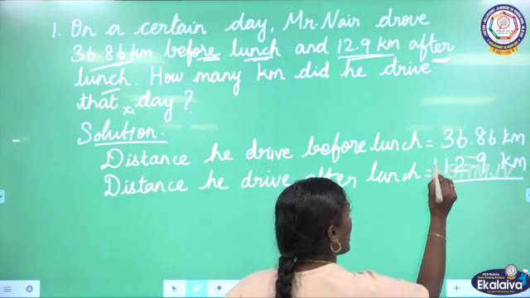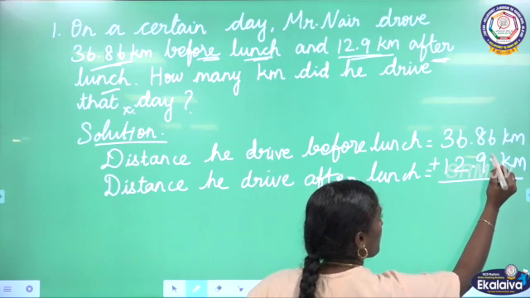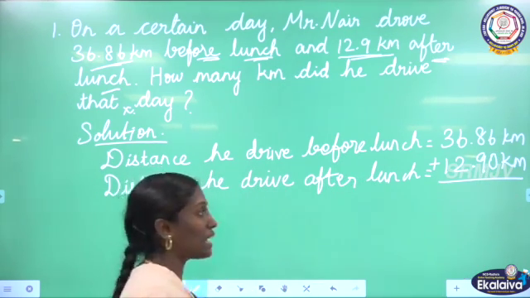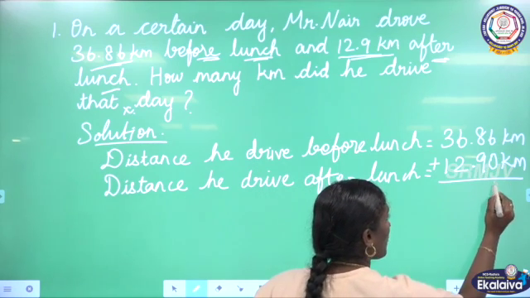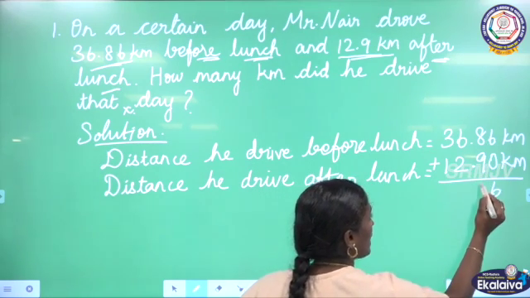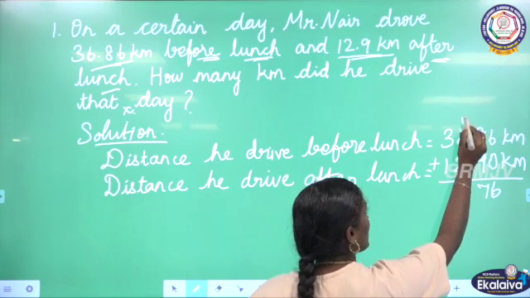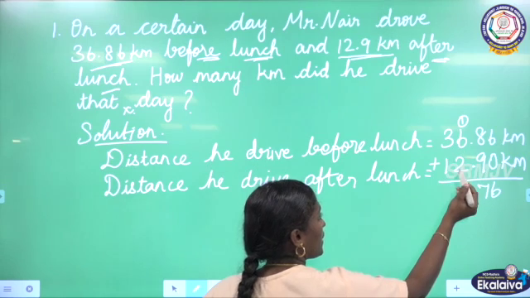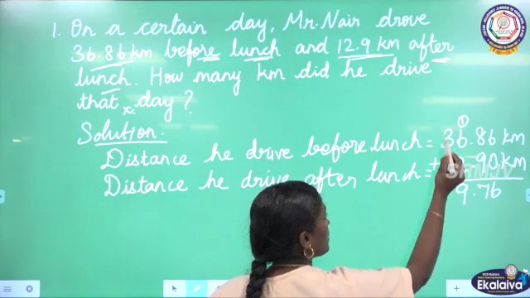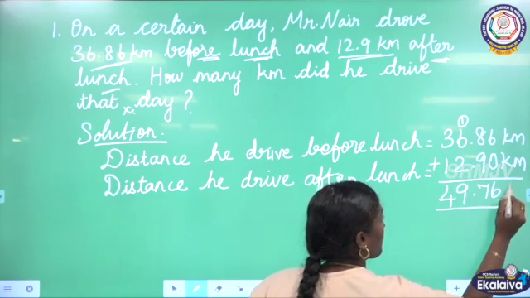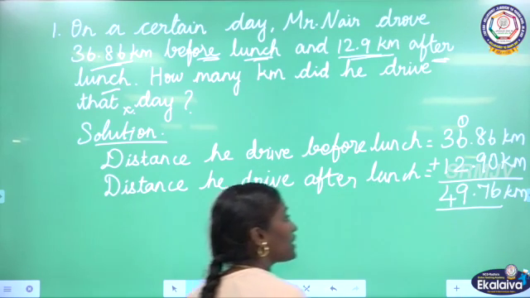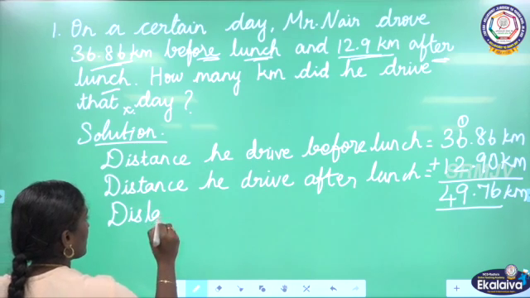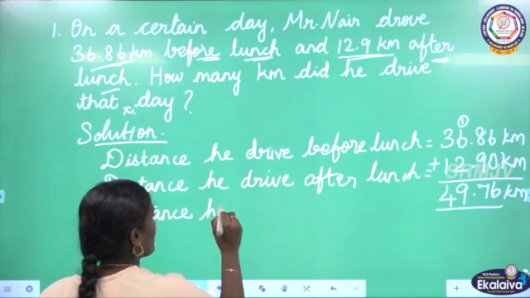For that we are going to add the numbers. Here only one digit is there, so I am putting 0 to make the decimals like decimals. Here 6 plus 0, that is 6, 8 plus 9, that is 17, 7 here, 1 carry over. We have to keep the decimal point here. 1 plus 6, 7, 7 plus 2, 9, 3 plus 1, 4. So 49.76 km distance he drove on that day.